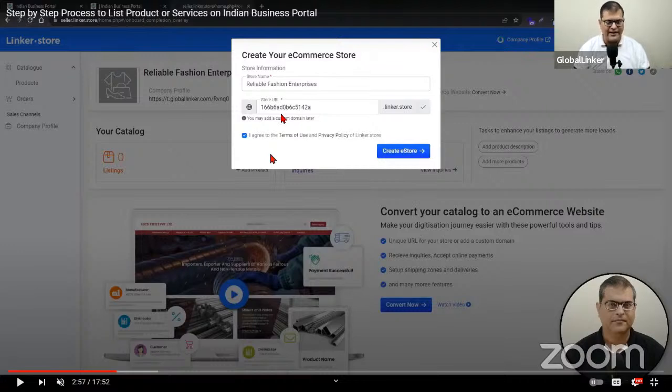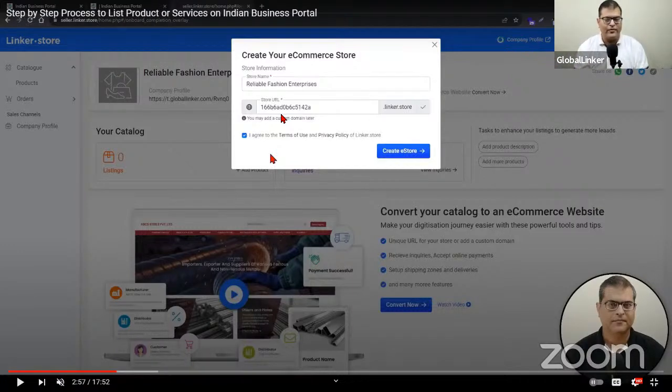So you have to firstly delete that, because obviously someone asks you, hey, you have created an online store, you have created a website, can I look at it? Let me know what is the URL of that. And you'll not be saying, okay, type 166b6 something something. You'll not be saying that. You'll say reliablefashion.linker.store, open that, and you'll be able to see the digital catalog that I have created, right?